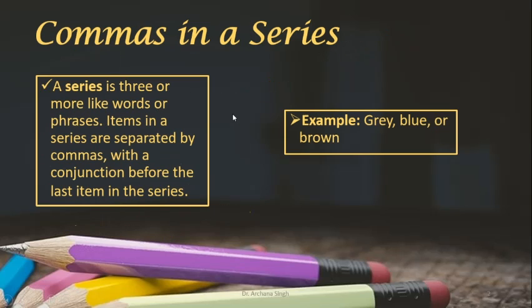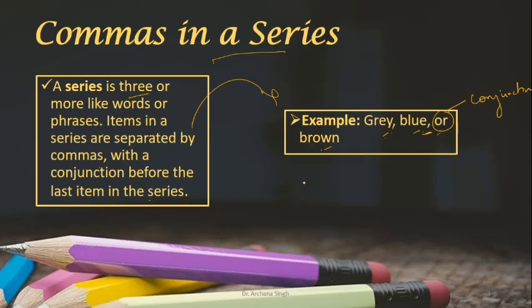So the first is when we talk about the series. Series means when there is a combination of three or more words or phrases. In that case, we use comma with the conjunction before the last item. So example is if you are saying gray, blue or brown. So gray, comma, blue, comma, and this is your coordinating conjunction. So before this we are putting comma and then brown.